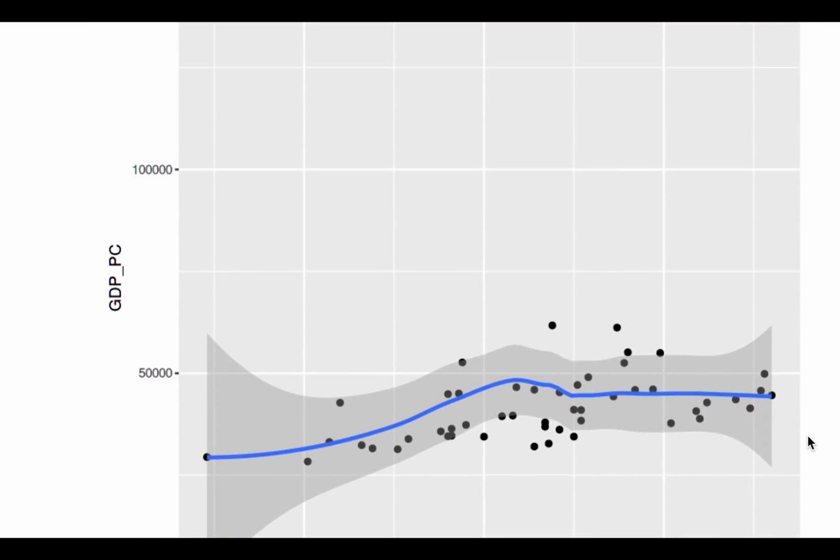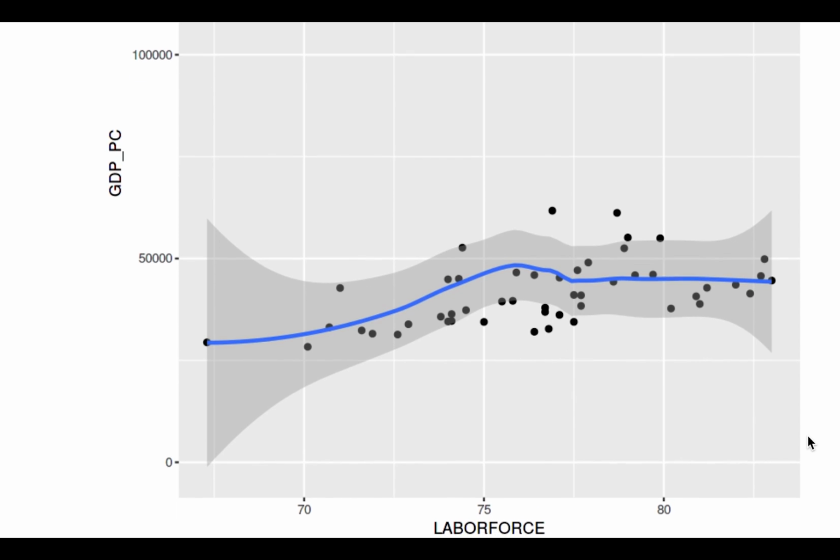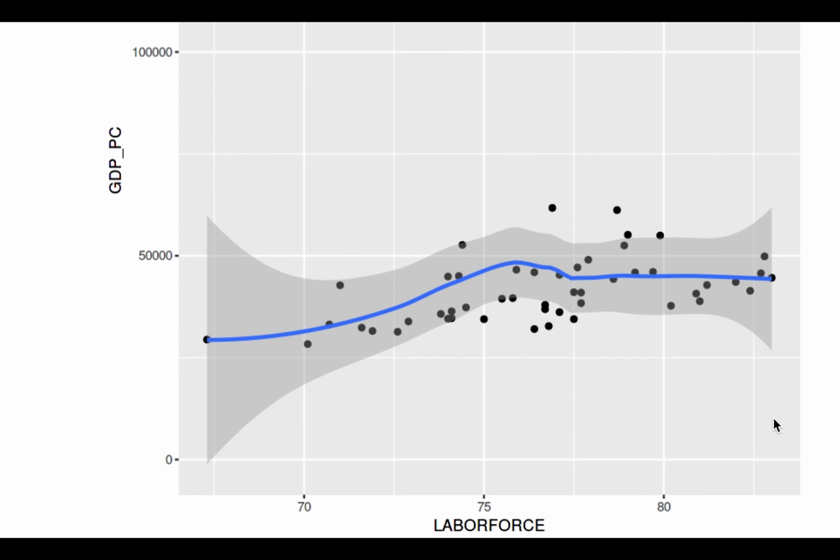And our second visualization is a scatter plot with a trend line. And we think that by using the line, we can see that the higher the labor force, the higher the GDP. And we think that they might not have a very strong relationship, but they do influence each other to some degree.